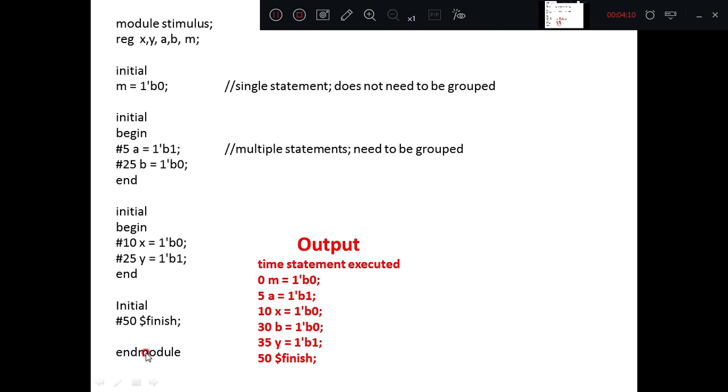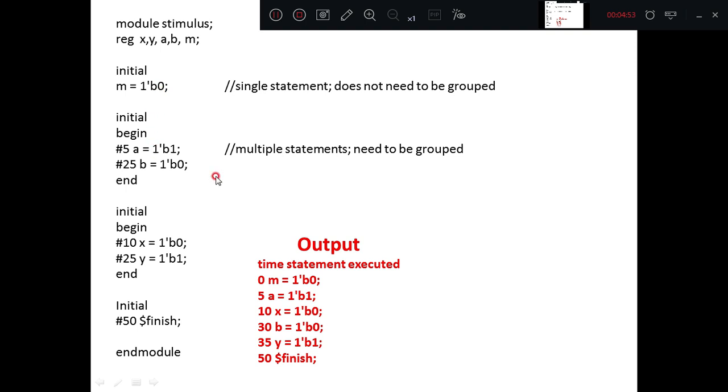Out of 4 statements, all the 4 initial statements are considered for execution at the same time. M is assigned with 0. At time 5, A is assigned with 1. At time 10, X is assigned with 0. At time 50, simulation is going to stop. So how will the updation occur? Since all the 4 statements are considered for execution simultaneously from time 0, at time 0, M is updated. So this is the time and the statement executed. At time 0, the statement executed will be M equal to 0.